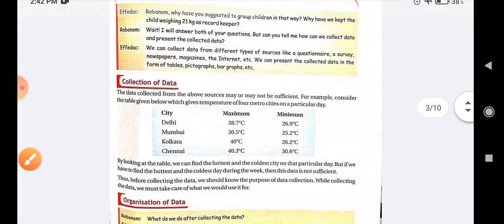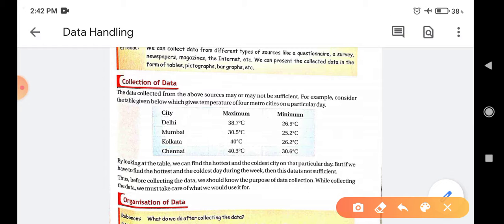If we want to find the hottest and coldest day during this week, which day is coldest and which day is hottest, we cannot find that because this data is not sufficient.